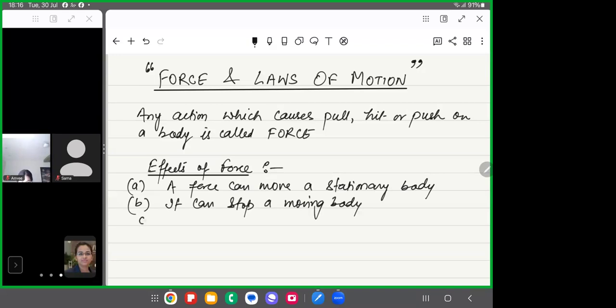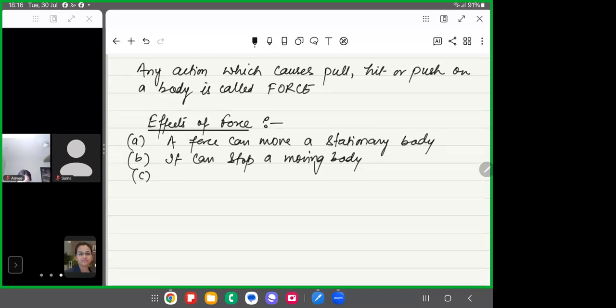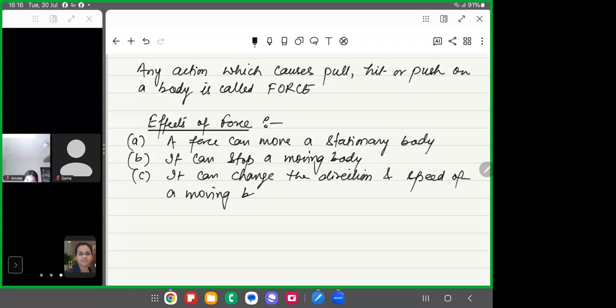Third effect, it can change the direction and speed of a moving body. And fourth, it can change the shape and size of the body.